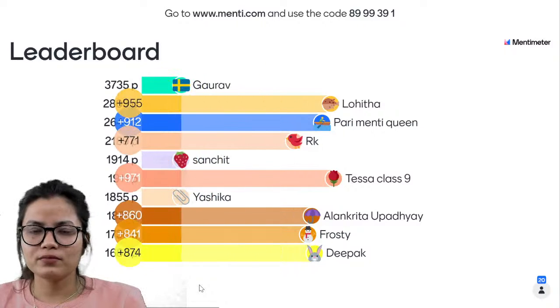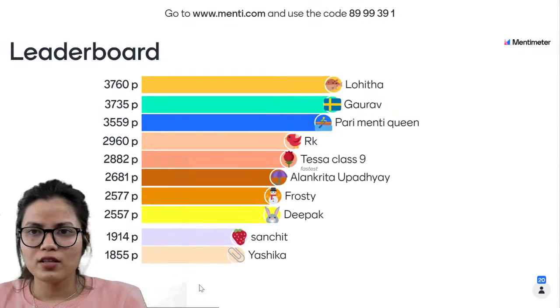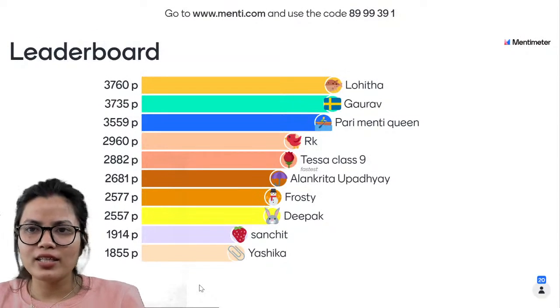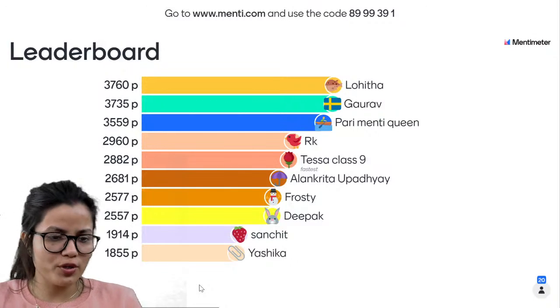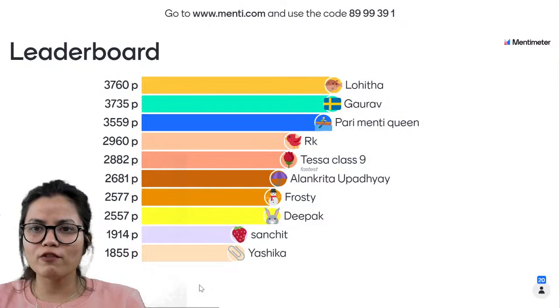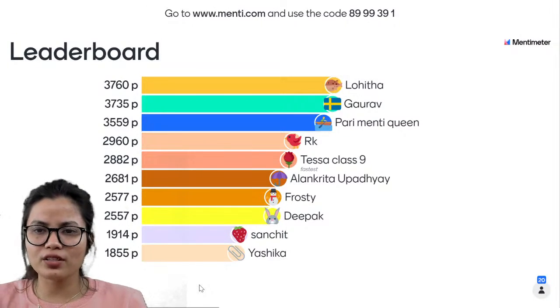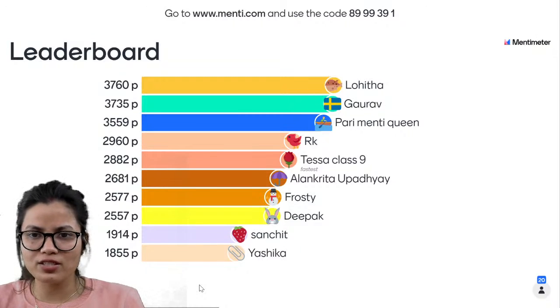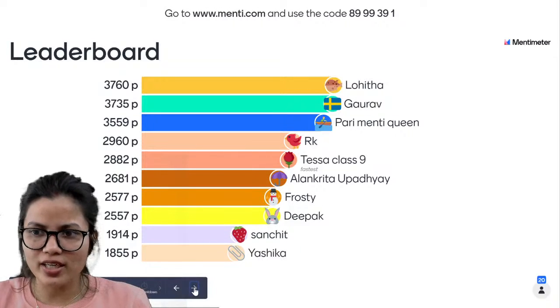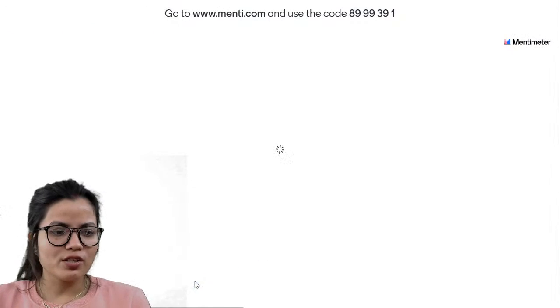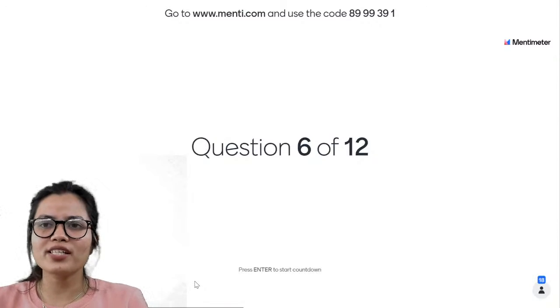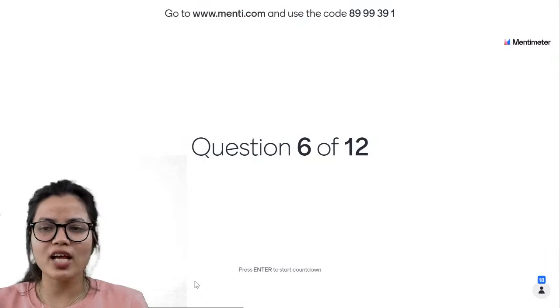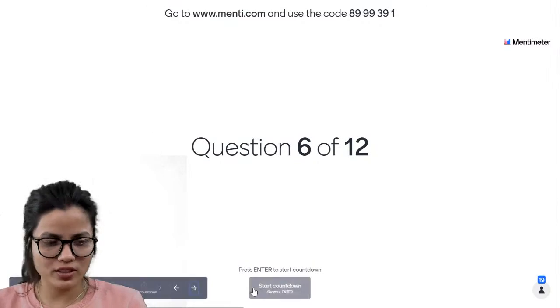Okay, so we have Lohita with 3760 points on the top of the leaderboard, followed by Gaurav, Pari, RK, Tisha, Alankrita, Frosty, Deepak, Sanchit, Yashika. Chaliye, we'll do the next question too. Those who have just joined, the code is 8999391. Let us have a look over the question.